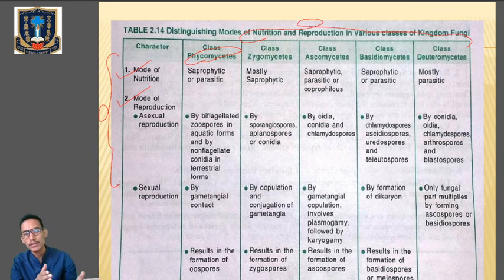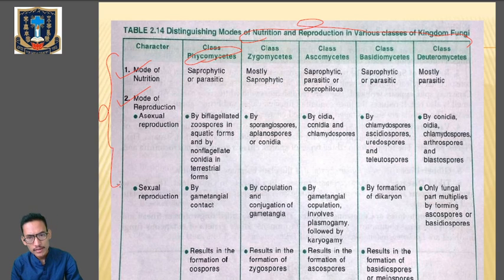Clear? So when we talk about the class Zygomycetes, it has a saprophytic mode of nutrition. Class Ascomycetes have saprophytic, parasitic, or coprophilous modes of nutrition. Basidiomycetes are saprophytic or parasitic, whereas class Deuteromycetes are mostly parasitic in nature. Then for asexual reproduction, in class Zygomycetes it takes place by means of sporangiospores, aplanospores, or conidia.